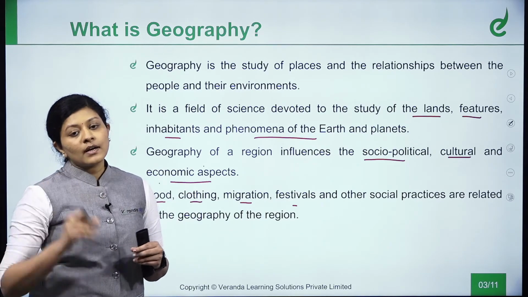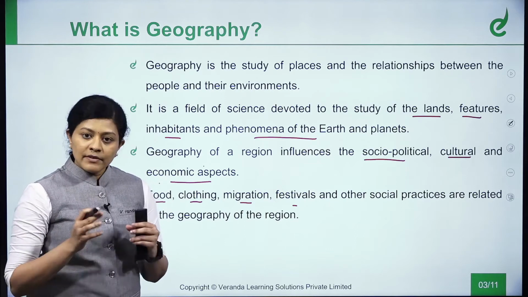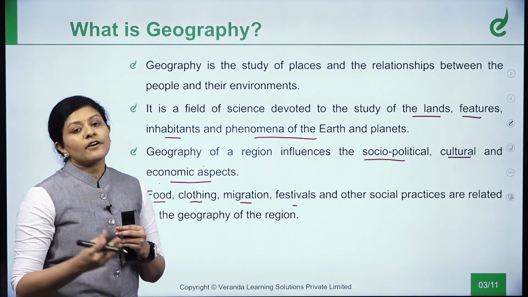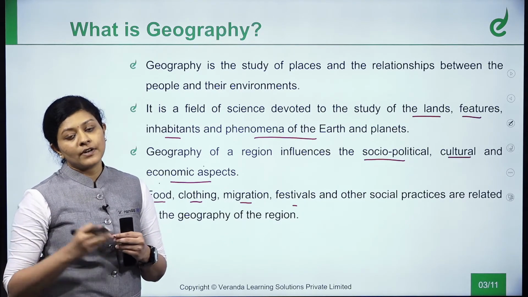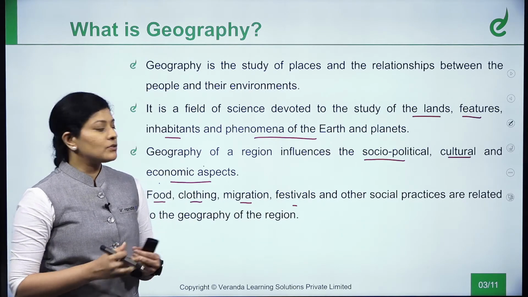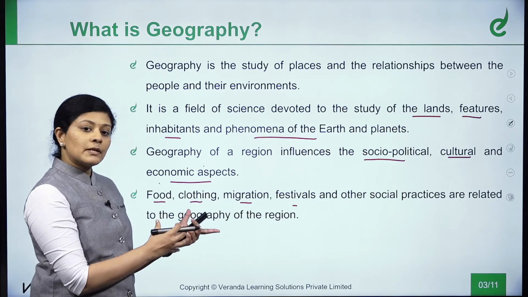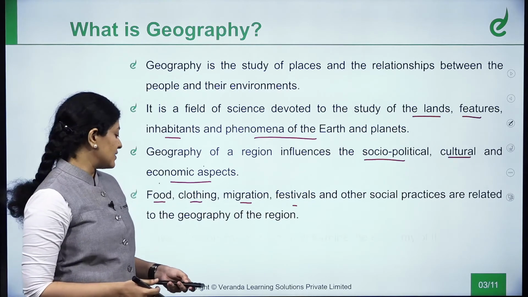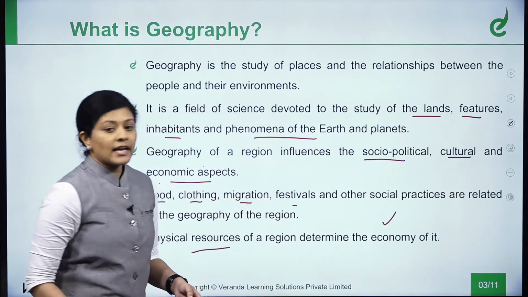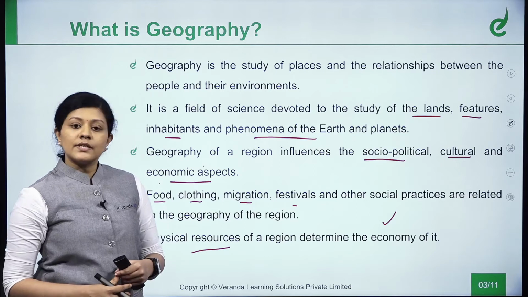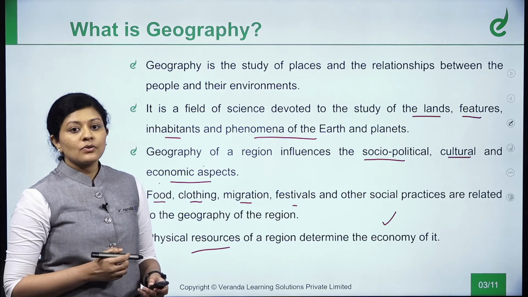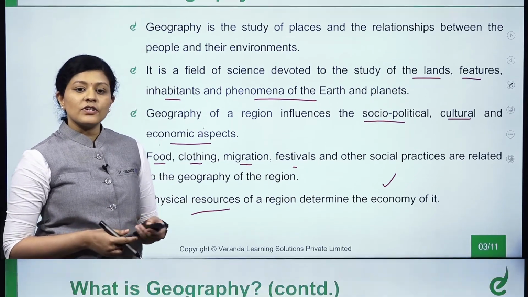We talked about the regional difference within the country. Even if you take a state, say Madhya Pradesh, a part of Madhya Pradesh will have different food. Famous food will be there in different localities of Madhya Pradesh, and different clothing will be there in different parts of Madhya Pradesh. So geography determines all these aspects of a region. And the physical resources of a region determine its economy. As we said, the Arabian Peninsula, rich in oil, its economic aspect has been determined by the geographical richness. So these are the definitions of geography.